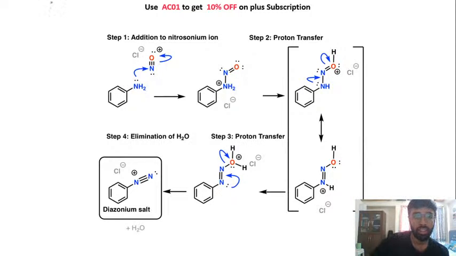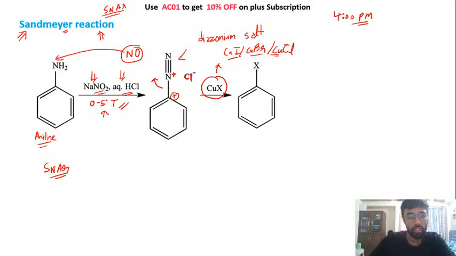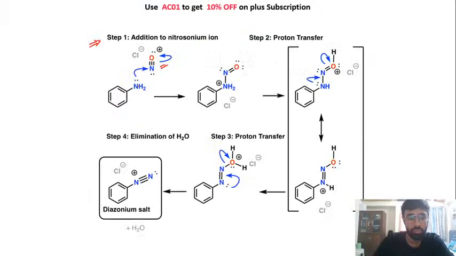Let's try to understand the reaction mechanism of this Sandmeyer reaction. This is not that important, but देखो मैंने बोला था ना कि we create NO using your NaNO2 and HCl. Okay, using this we are creating NO. Okay, so once you have created NO, this NO, and we have aniline in the solution. So what can happen here is this nitrogen having a lone pair, this will attack on this nitrogen, ठीक है, and this bond will open in towards the oxygen.